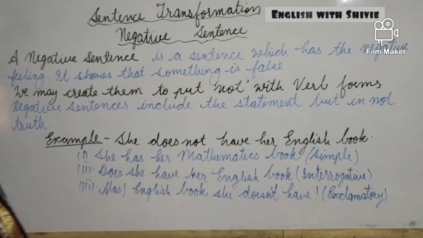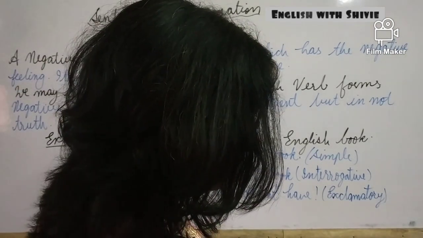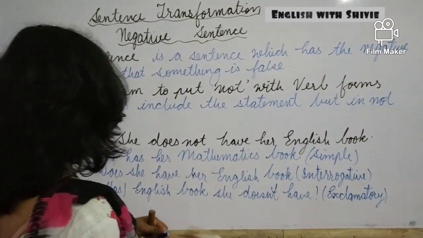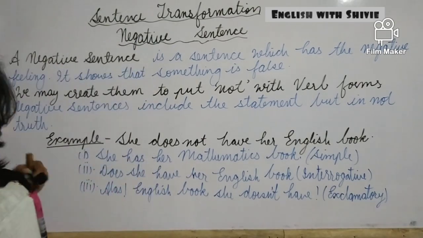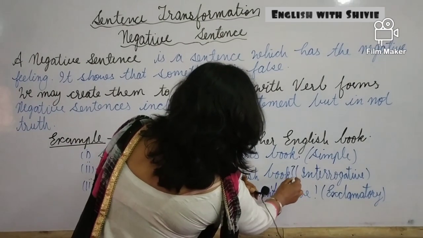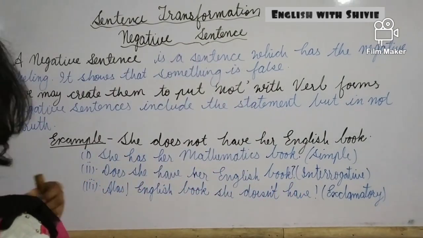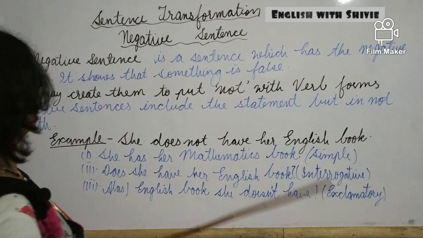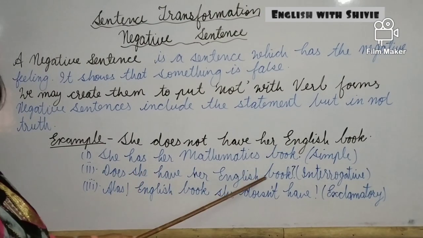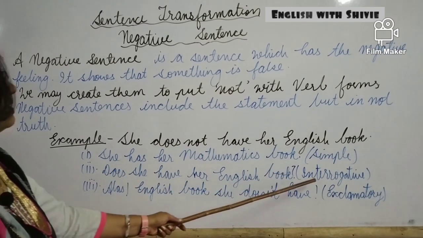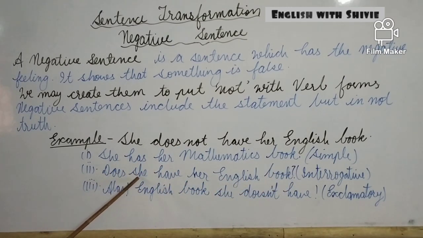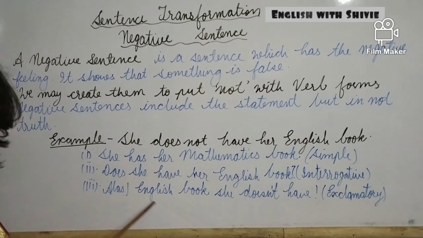If interrogative is to be made, then the question mark will be used. I forgot to write it there, so now I am putting it there. Does she have her English book? Means the helping verb will be at the start to make interrogative sentences. So the question is asking, does she have her English book? The reply will be in negative form: she doesn't have her English book.